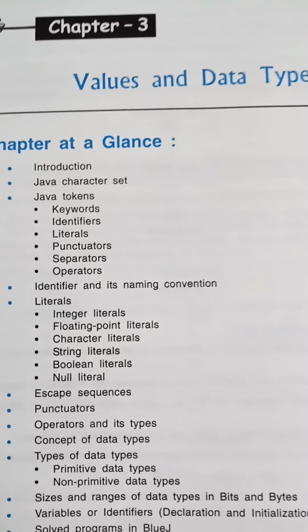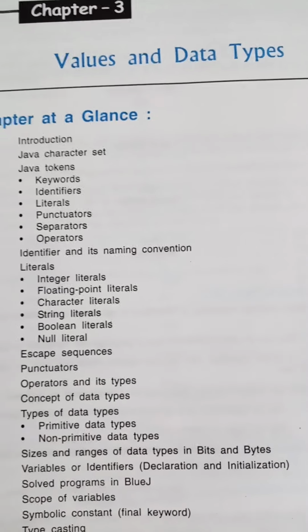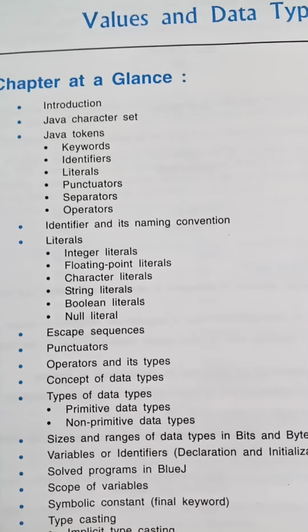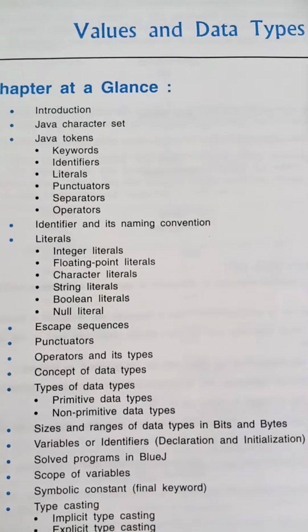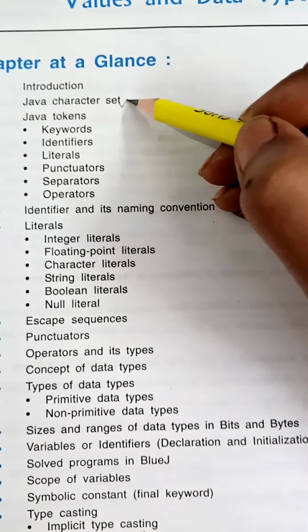Children, in this video I am going to start the new chapter number 3, values and data types. So now come to the concepts we will be doing in this chapter. Introduction: what are values and data types? What is the Java character set? Java tokens, the types of Java tokens: keywords, identifiers, literals, punctuators, separators, operators. Then what are identifiers and their naming conventions?